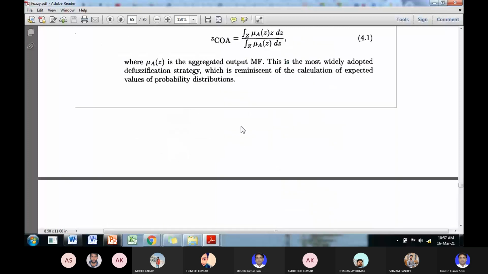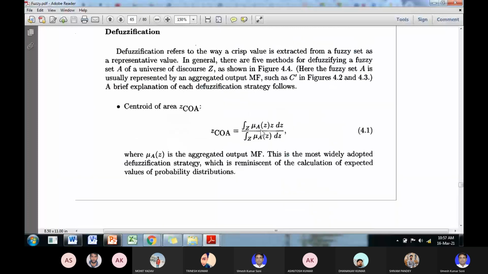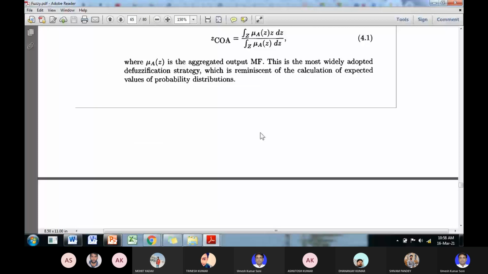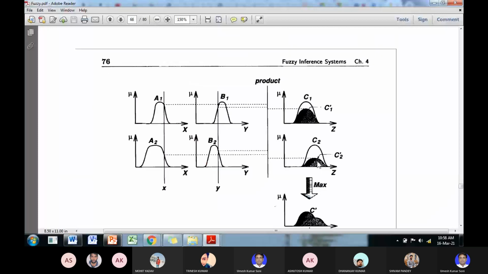Okay, so what is the center of area method? Membership grade multiplied by input, integral with respect to z, मतलब कि z की जो total value है it will be integrated. Okay, c1 dash is integrated value and then again the c2 dash is integrated value.